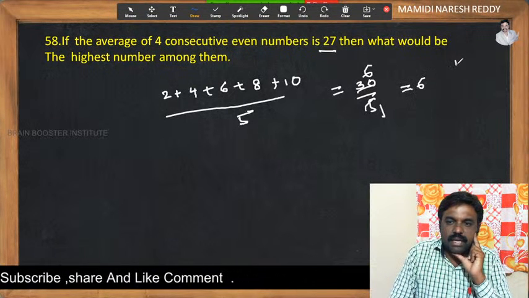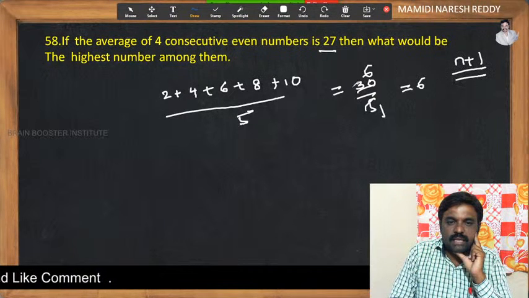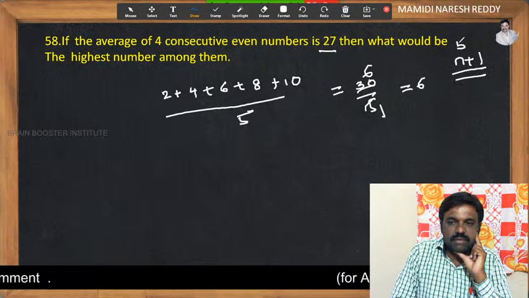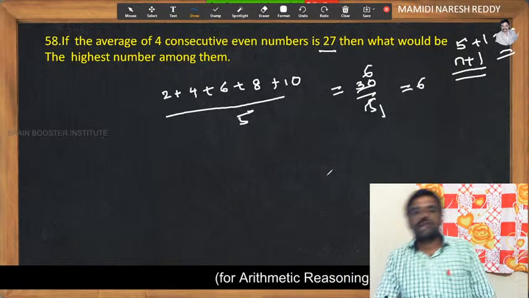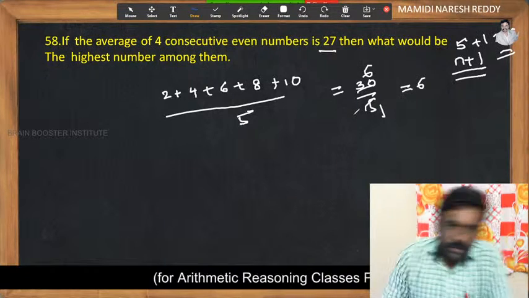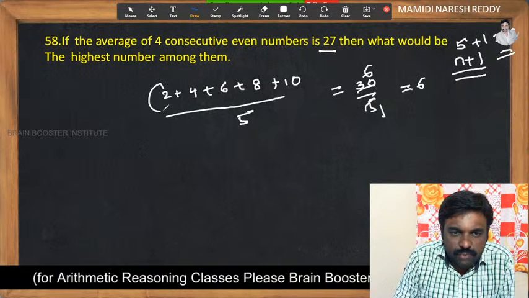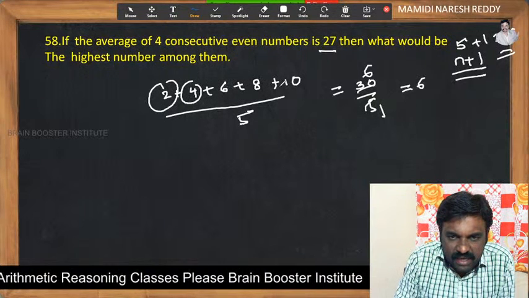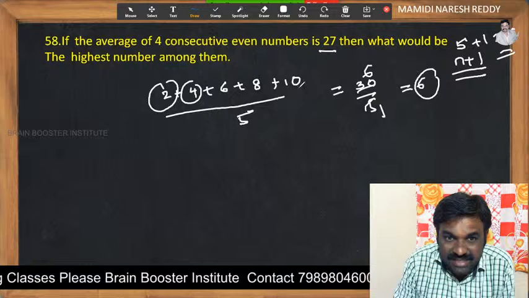Or else, n plus 1 by 2, the short formula, can be taken. As there are 5 even numbers, 5 plus 1 is 6. So the average of 2, 4, 6, 8, 10 is nothing but 6. These are the first 5 consecutive even numbers.